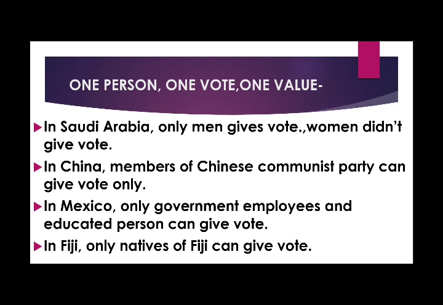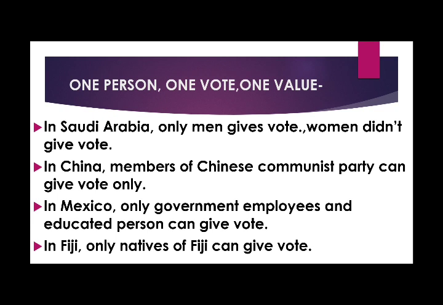In Saudi Arabia, only men give votes, women did not. Even right now, in Saudi Arabia, only men give votes, women do not have the right to vote. In China, as you have studied, only members of the Chinese Communist Party can vote.